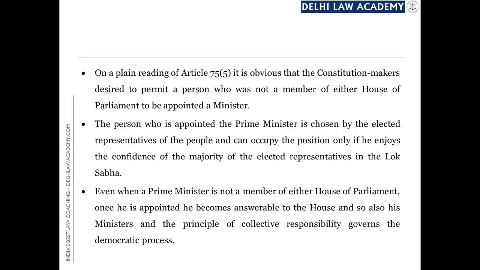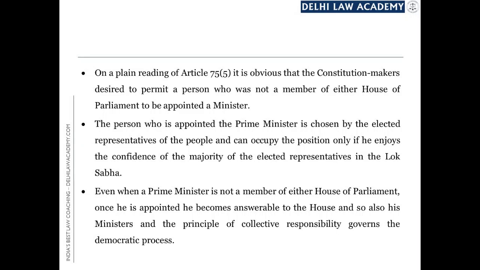Article 75 Clause 5 में ये कहा हुआ है कि अगर कोई मिनिस्टर है और वो 6 महीने तक either House of Parliament का मेंबर नहीं बनता है तो he will cease to be a minister. तो उसको इंटरप्रेट करते हुए सुप्रीम कोर्ट सेज कि this article shows that the Constitution makers desired to permit a person who was not a member of either House of Parliament to be appointed a minister.